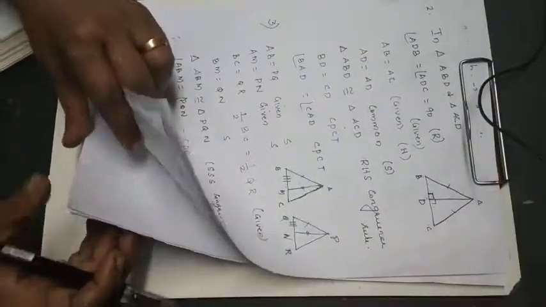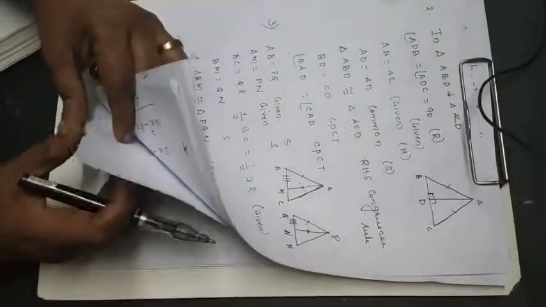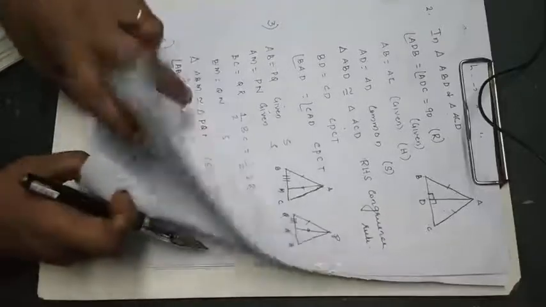Now let us discuss the fourth question. BE and CF are the altitudes.